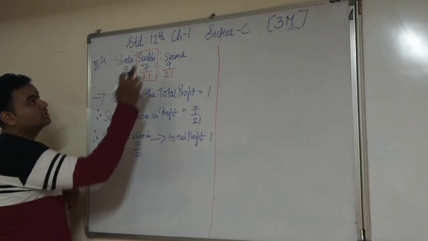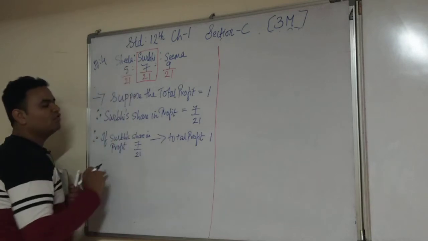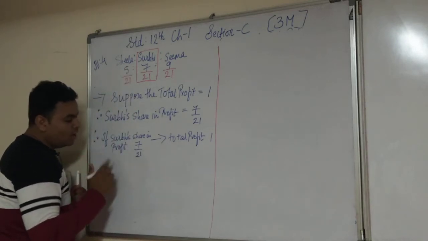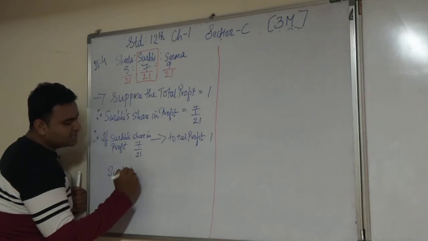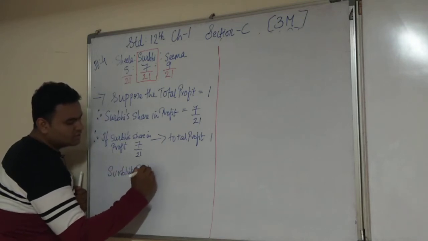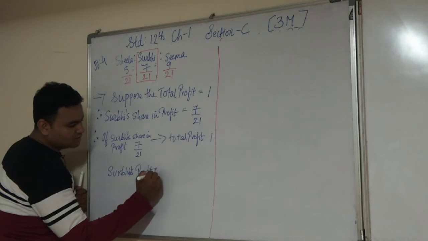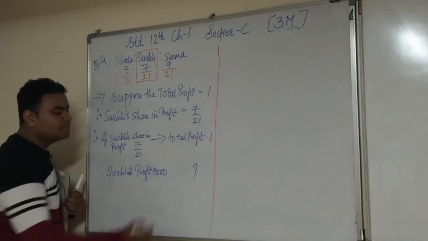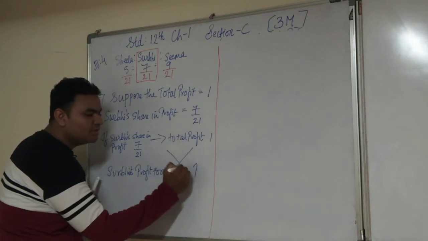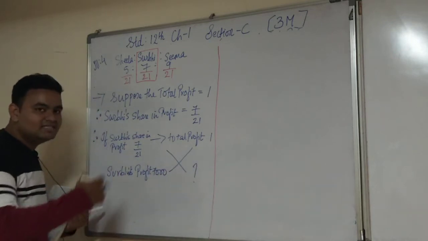Now, Surbi's profit, here it is given to you in the textbook, is 7,000. What will be the total profit of the firm? That means we have to calculate the profit of the firm and then the divisible profit.